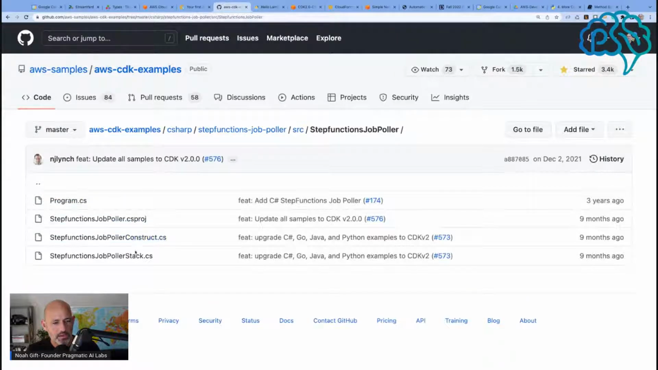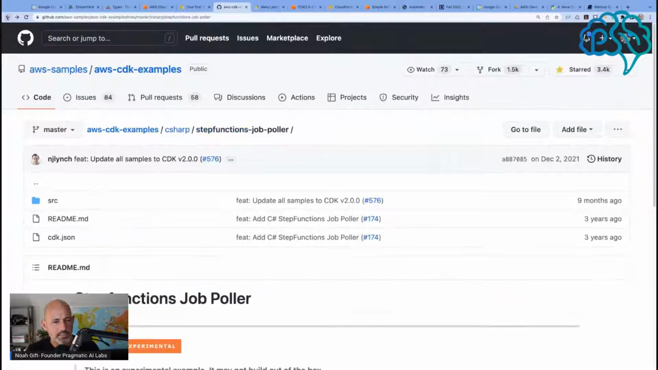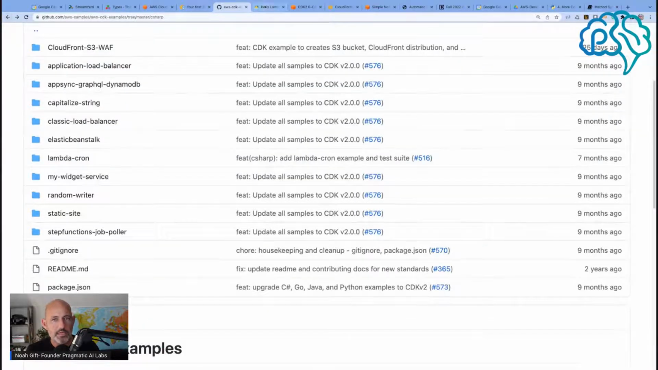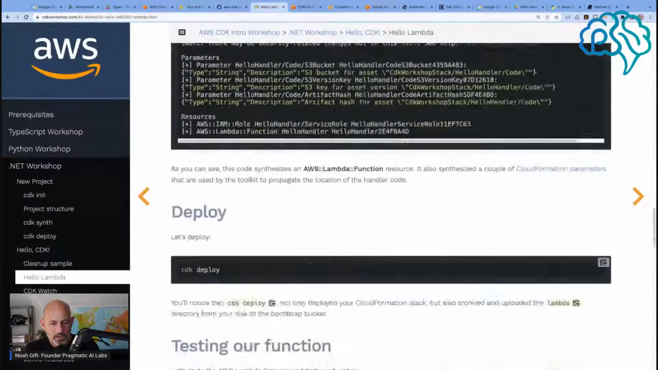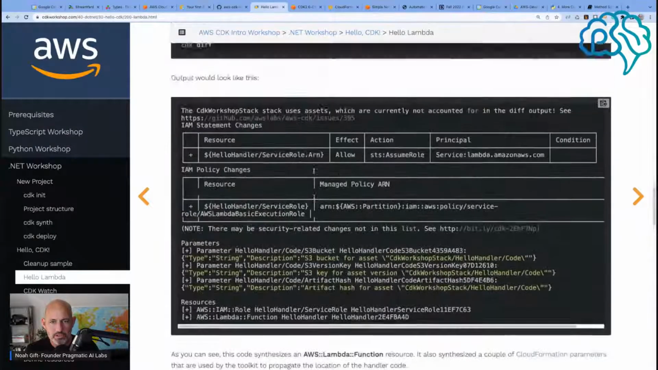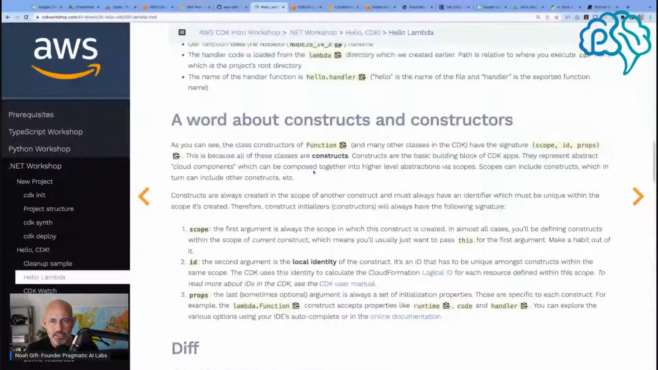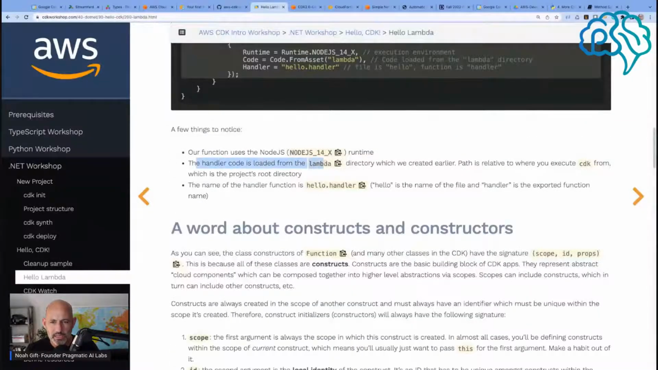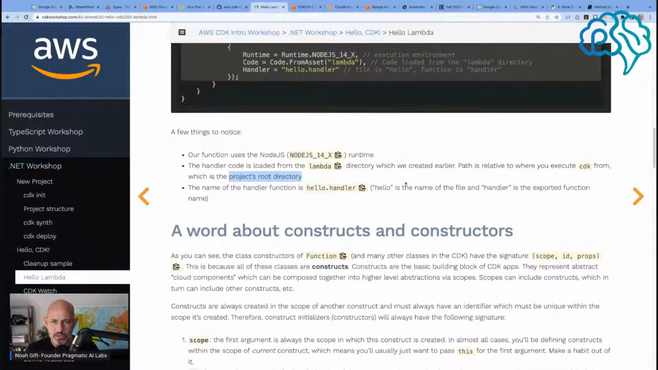I mean, it does look like... see, this is not clear to me. A little bit of a bummer. It doesn't show me a directory structure in this particular project. The handler code is in the Lambda directory. The path is relative to where you execute, which is the project's root.